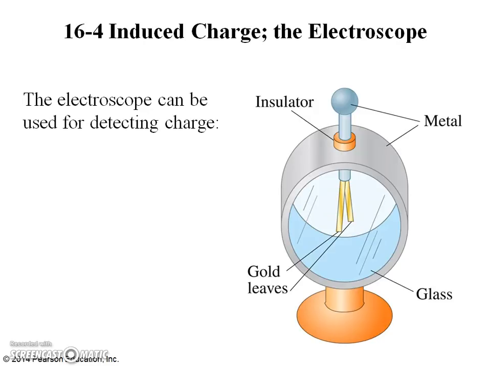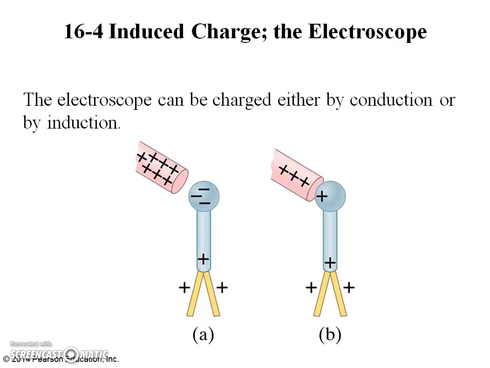An electroscope is a device that can be used for detecting charge, as shown in the figure. Inside a case are two movable metal leaves, often made of gold foil, connected to a metal knob on the outside. If a positively charged object is brought close to the knob, a separation of charge is induced.